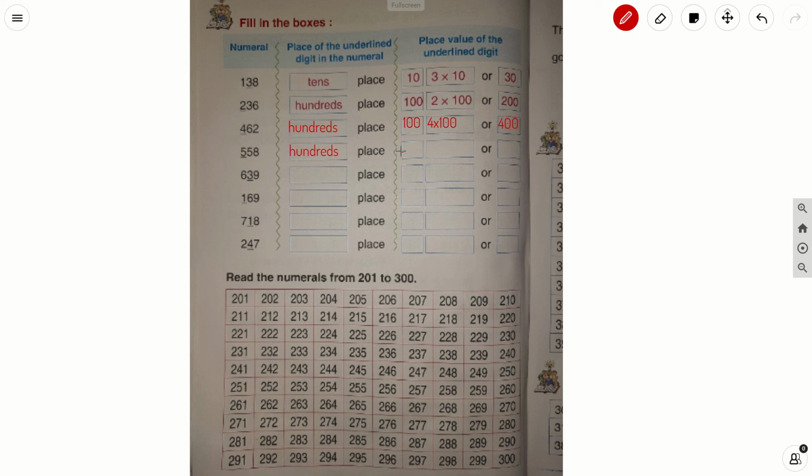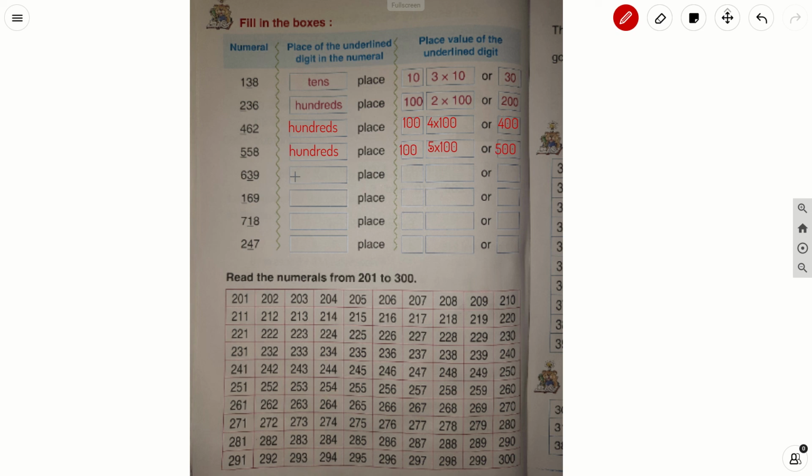Right, here write 100, and in the next box it is the place value of the underlined digit. So the place value is 5 into 100. 5 into 100 is equal to 500.